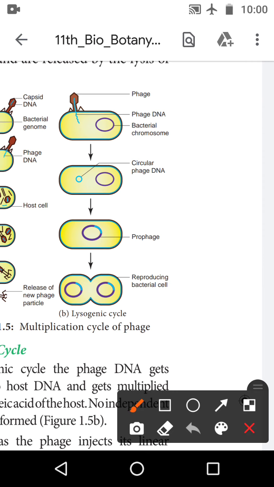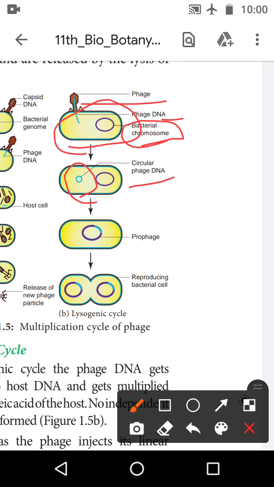Already in the lytic cycle, the phage is present only. This is the phage. What is this one? This is the bacteria, the structure of the bacteria. So the phage DNA is present, and the bacterial chromosome is present. What is this shape? This shape is the circular phage DNA.